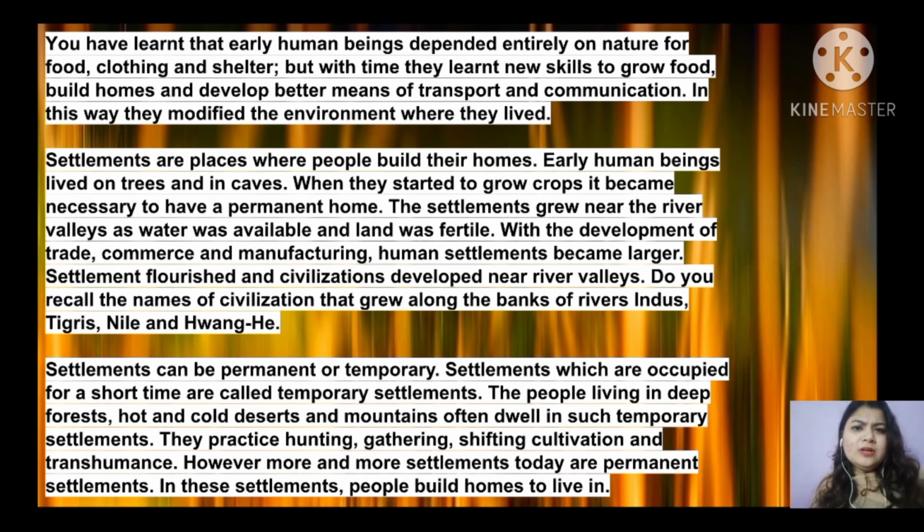So the people living in the mountains, hot and cold deserts, and forests live in a particular place for a short time and they go for temporary settlement, but we have a permanent residence.